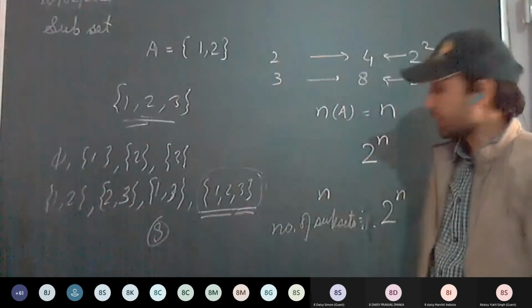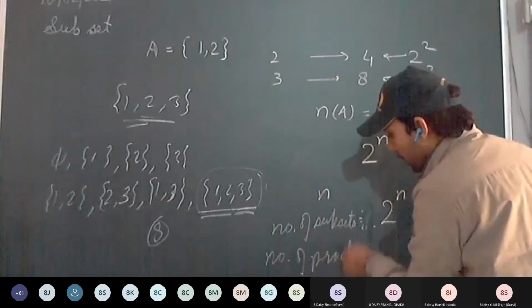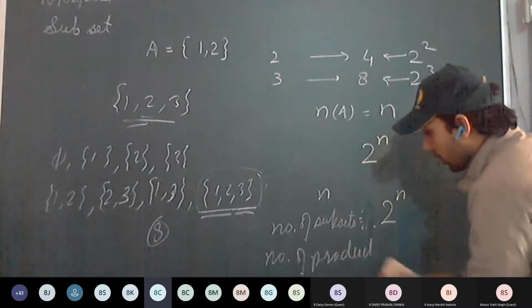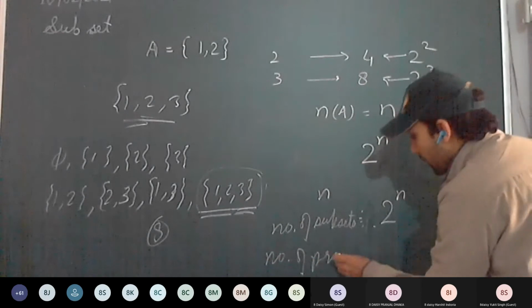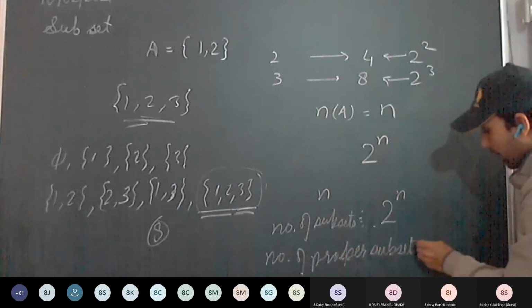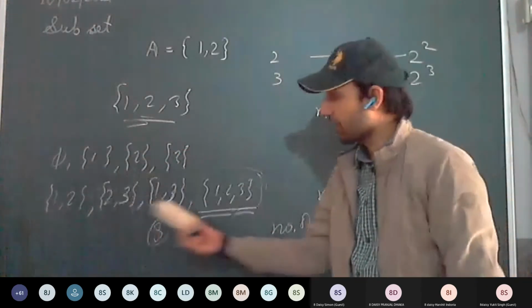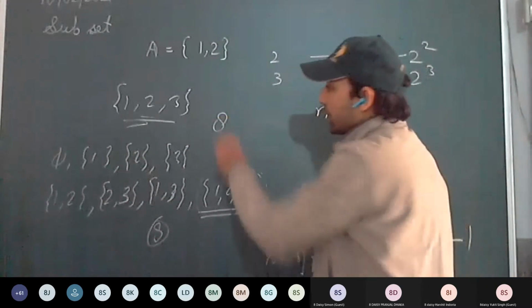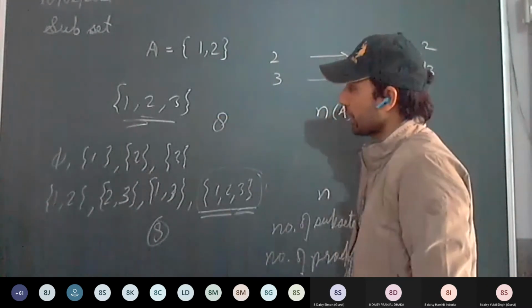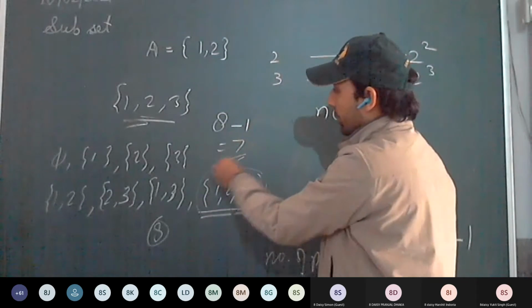So the number of proper subsets, we have to reduce by 1: 2 raised to power n minus 1. How many are there? 7. The number of subsets is 2 raised to power 3, which is 8. The number of proper subsets is 8 minus 1, which is 7.